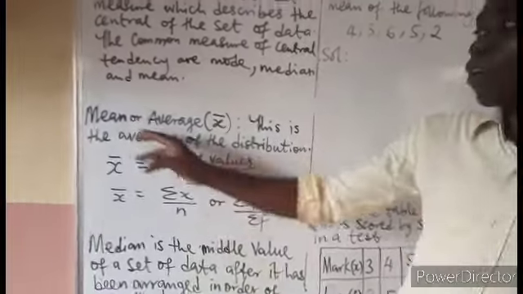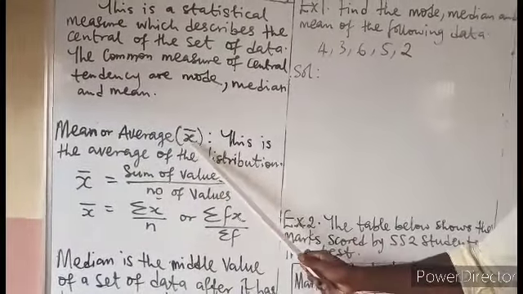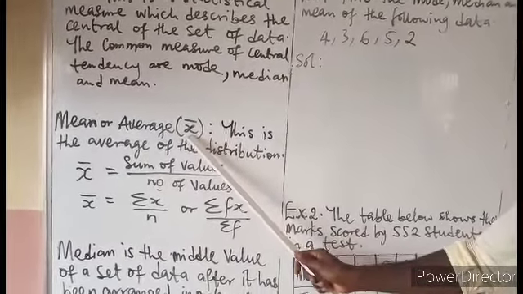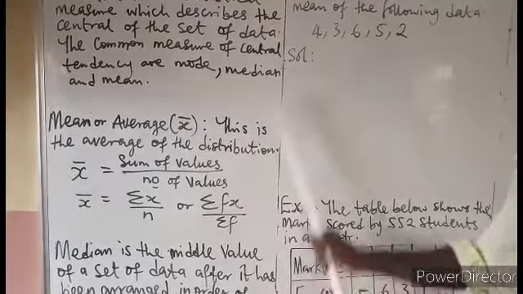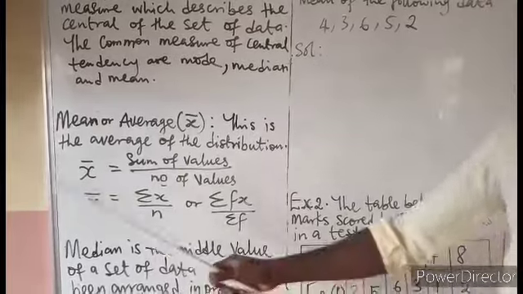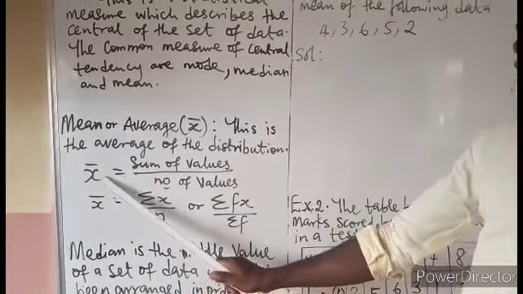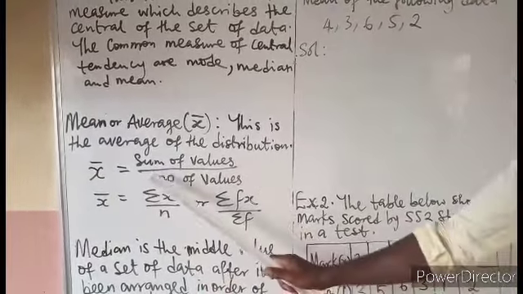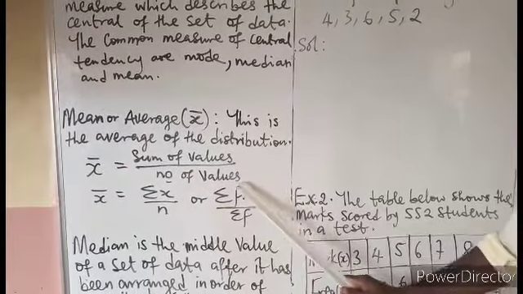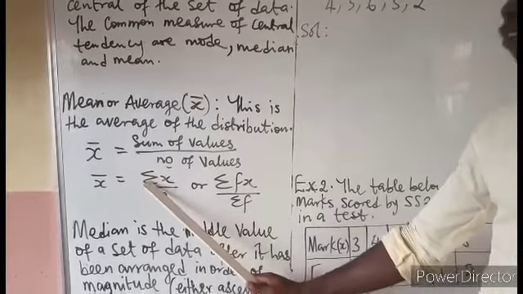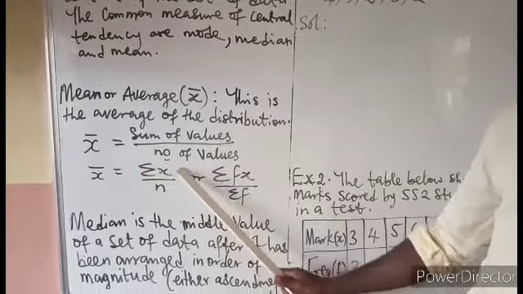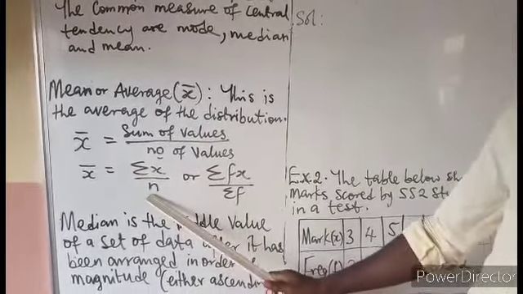Either you call it the mean or the average. What is mean? Mean is the average of the distribution or the data given. It is written as mean is equal to the sum of the values divided by the number of values, or sigma x, the summation of x, where x is the data, all over the number of the data.